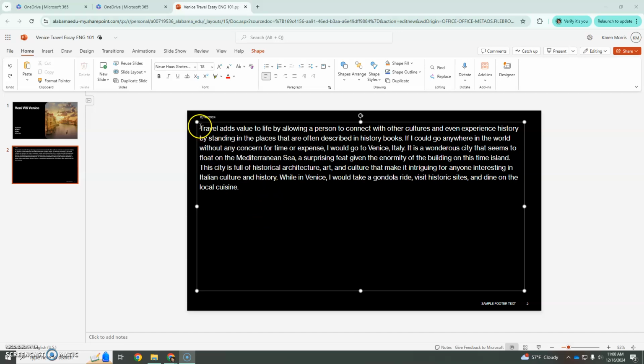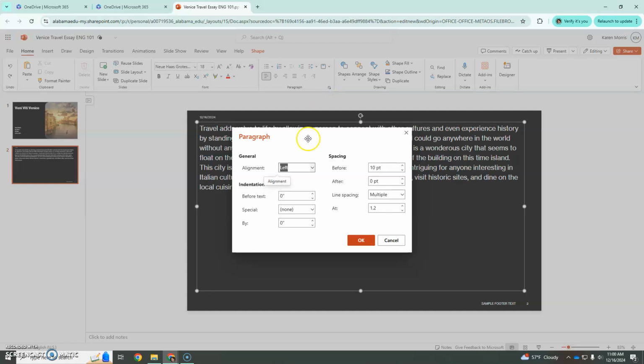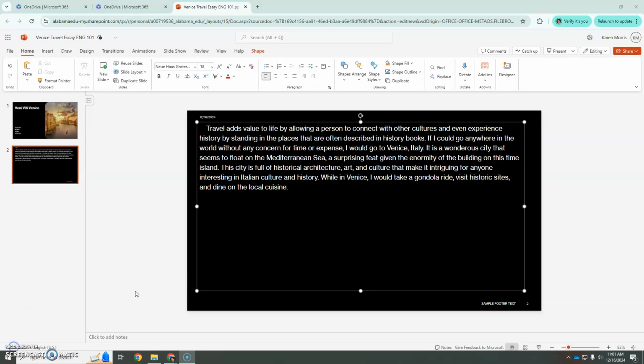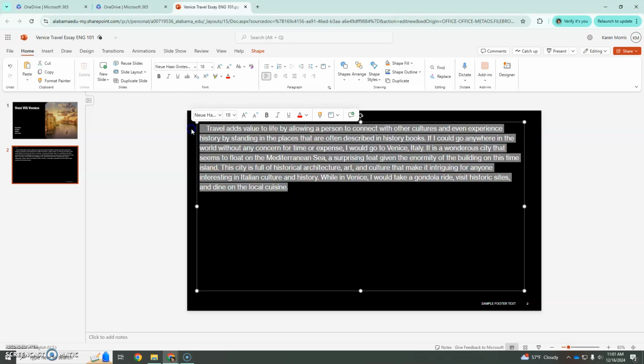So here, PowerPoint's a little clunky. If I put my cursor in front of the first word and hit this little paragraph thing, maybe if I hit paragraph this way, then I can indent. If you are not able to indent easily, don't worry about it for this PowerPoint. We're going to do a more standard essay next time, so you'll have chances to work on formatting there.